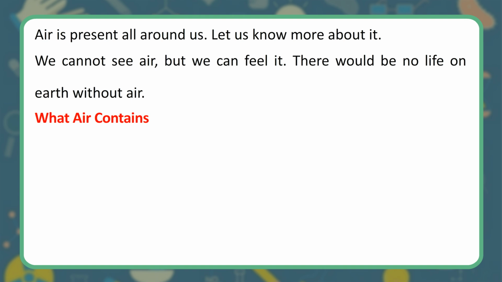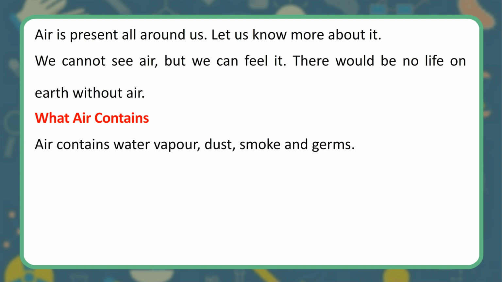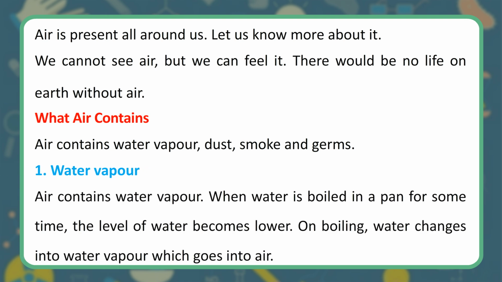What does air contain? Air contains water vapor, dust, smoke and germs. Water vapor. Air contains water vapor. When water is boiled in a pan for some time, the level of water becomes lower. On boiling, water changes into water vapor which goes into air.